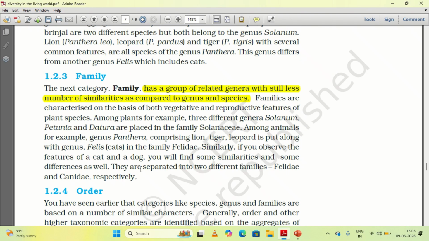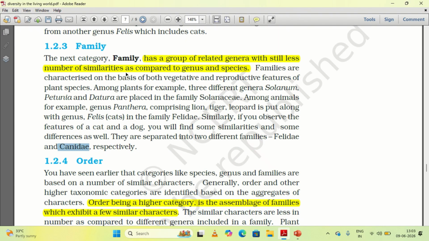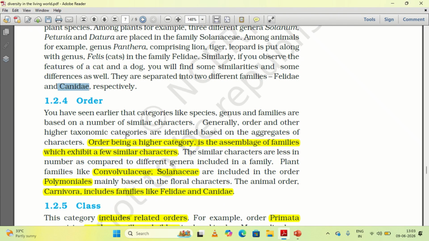For example, Panthera, which consists of lion, tiger and leopard, is placed under the family Felidae, whereas the dog is placed under the family Canidae. So all the genera put together are placed under one taxon, which we call the family.